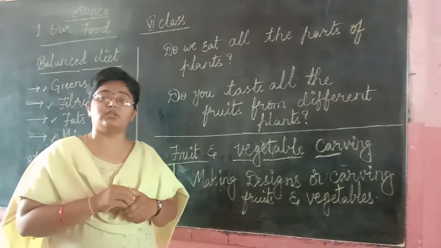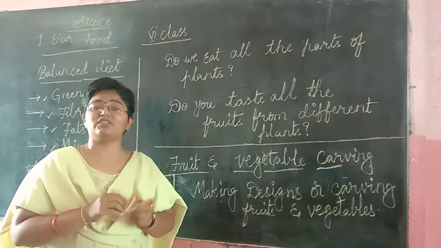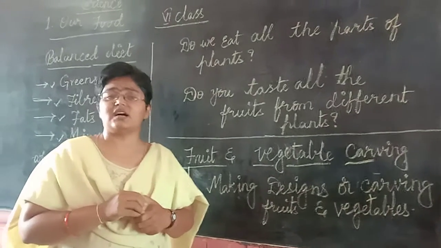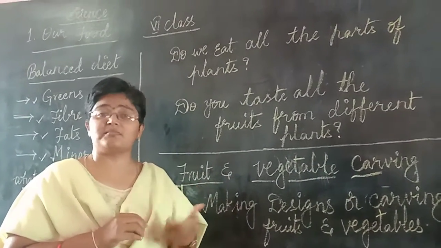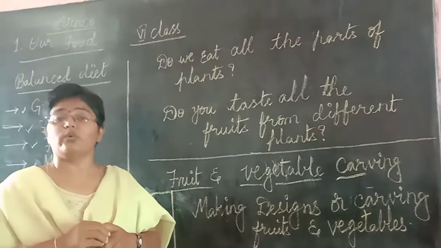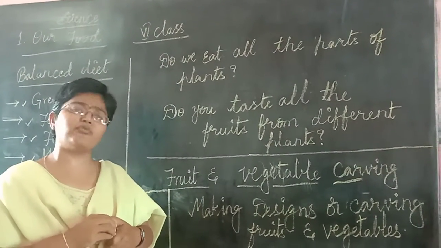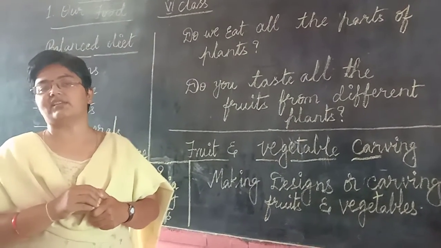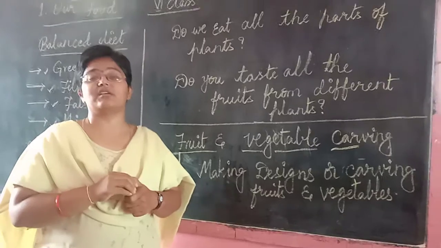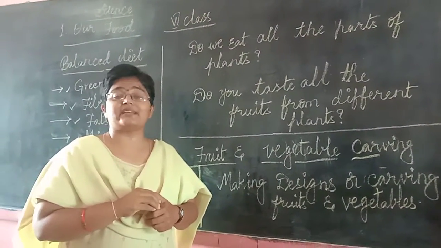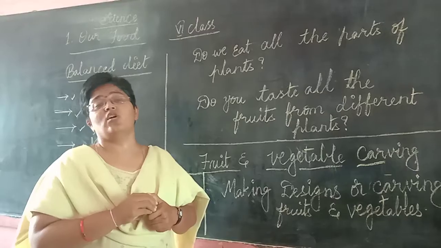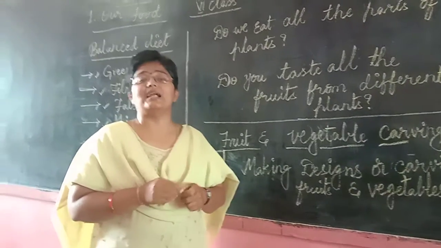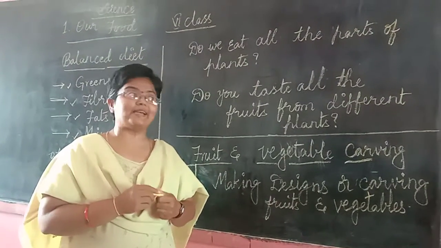Do not taste whatever fruits you find on different trees which are not under the care of your parents or somebody else. Don't taste different varieties of fruits or food. Food which is spoiled should not be eaten by children, because if you take that, it may cause poisoning, which is said to be food poisoning. So try to watch even the packed food also. Watch the expiry date and consume it properly. Is it clear, children?